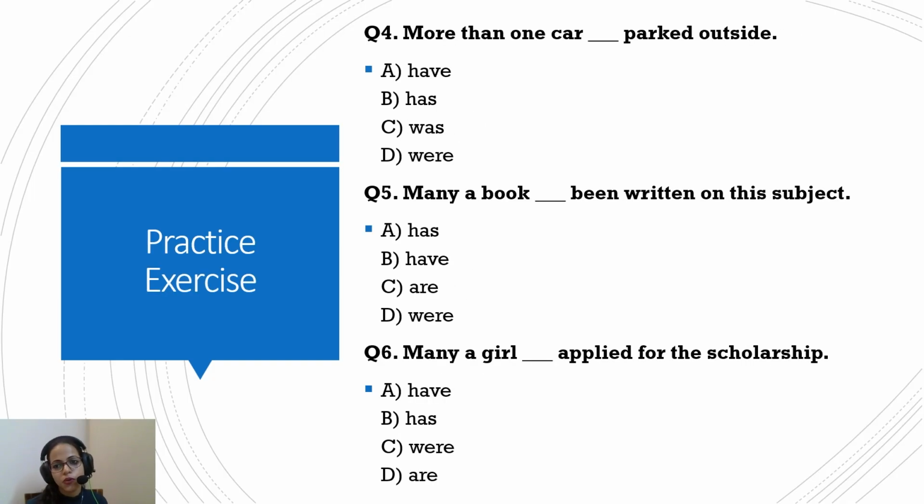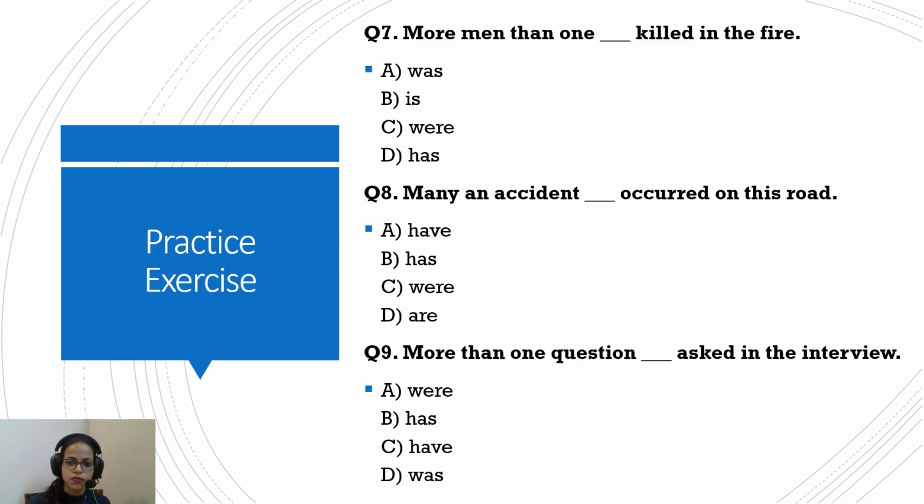More than one car dash parked outside. More than one car was parked outside. Again, one car, singular. Many a book dash been written on this subject. Many a book has been written on this subject. So again, singular. So has. Many a girl dash applied for the scholarship. Many a is singular, girl singular, so has applied for the scholarship.